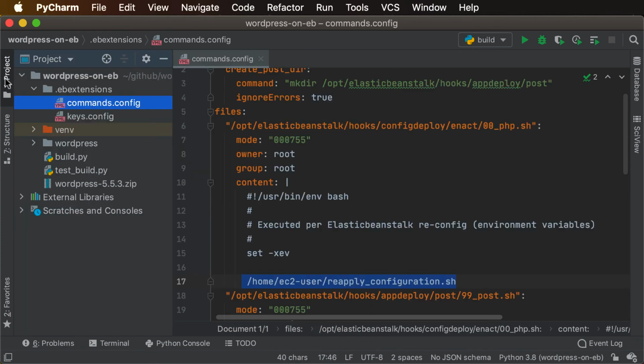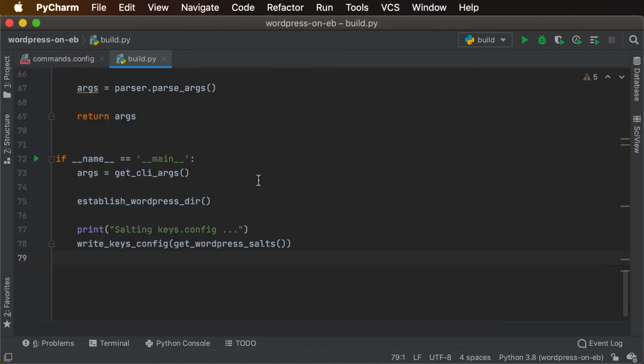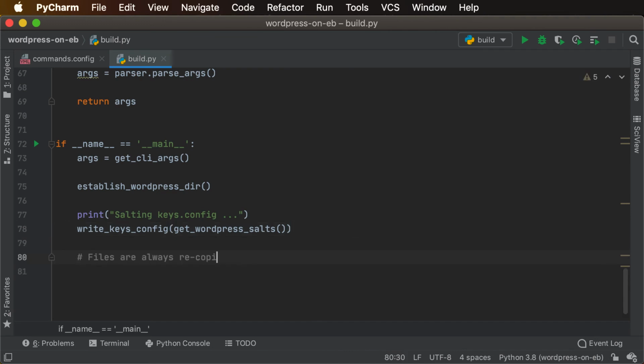All right, so back in build.py, now that commands.config has been established, let's go ahead and get those copied into the WordPress directory from which the source bundle zip will be built. And I always like to write comments to myself, especially when we're just working through a build script like this, so that I don't forget why I wrote this code the way I did.